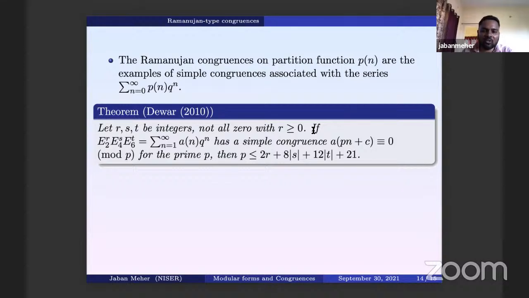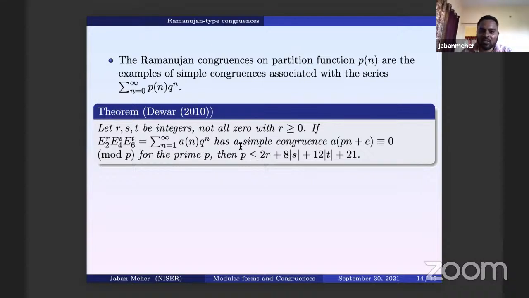So that is why I said this kind of modular forms: E2 to the R, E4 to the S, E6 to the T. Here R, S, T are integers and R is a non-negative integer, and not all are 0. If everything is 0, then you just get 1, so it boils down to the trivial case.